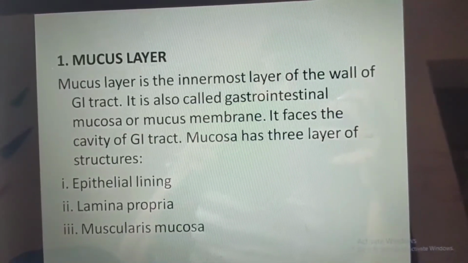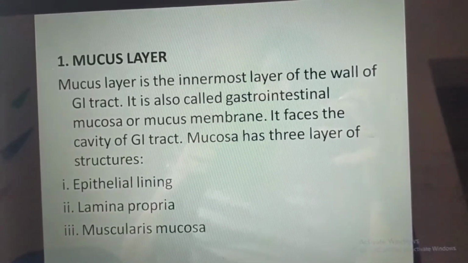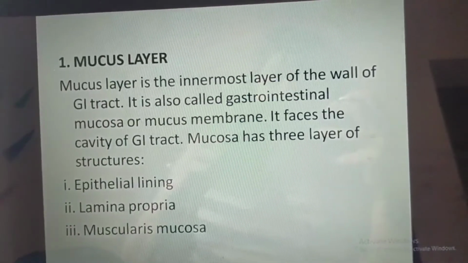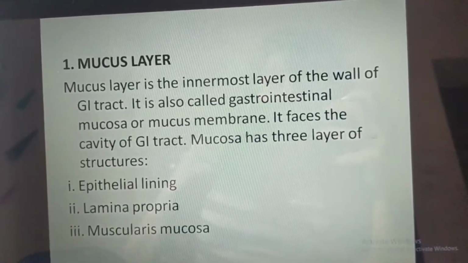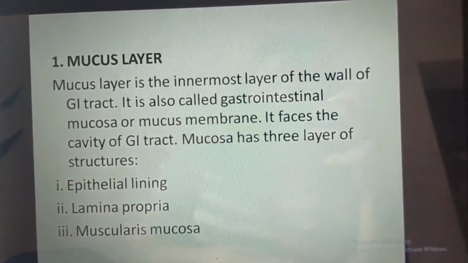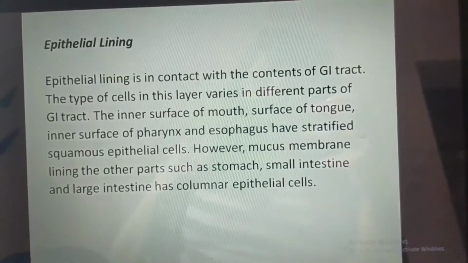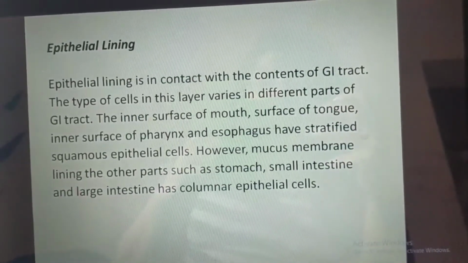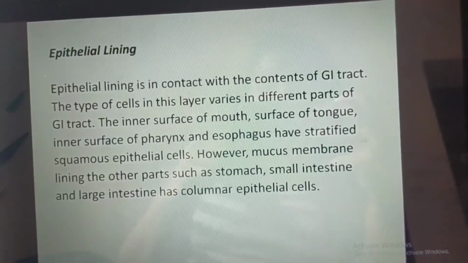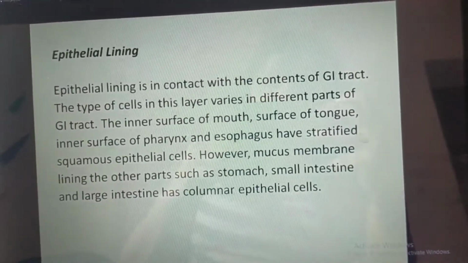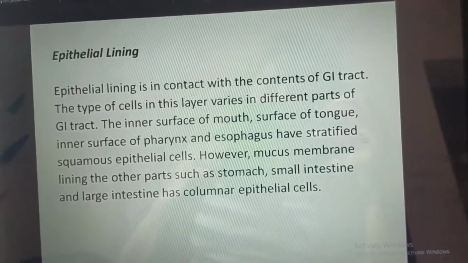Mucosa has 3 layers of structures. First, epithelial lining. Second, lamina propria. And the third is muscularis mucosa. Epithelial lining is in contact with the contents of GI tract. The type of cell in this layer varies in different parts of the GI tract.